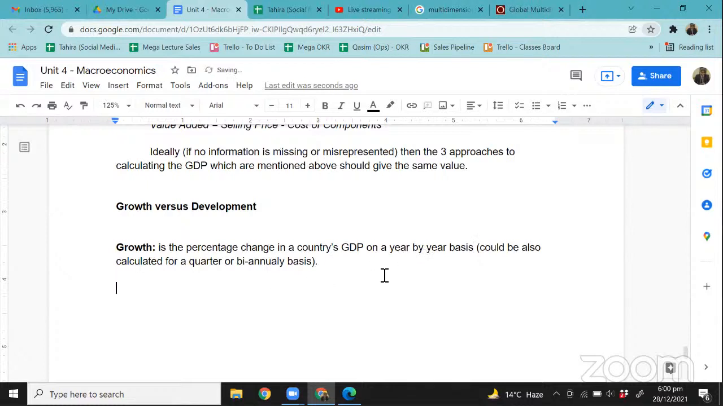Now, what is the significance of growth? Why is growth of an economy important? Knowing what the GDP is, can you please tell me why is growth important for an economy? So why is it important that an economy keeps growing? And what benefit does it provide?